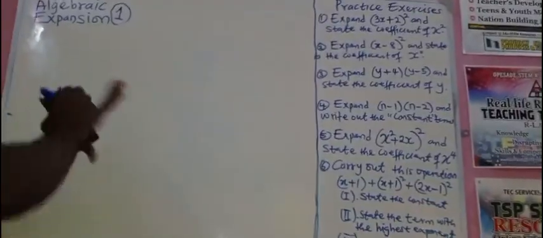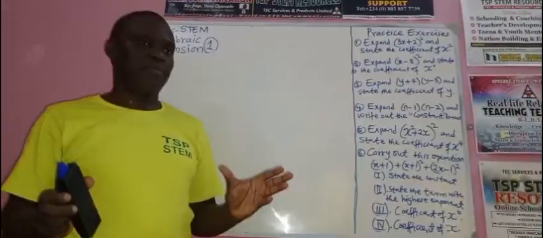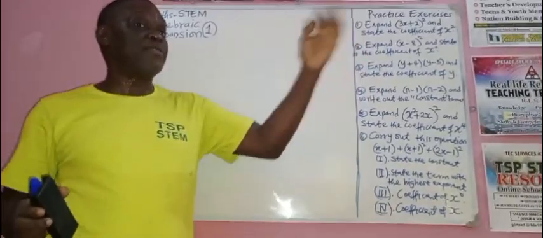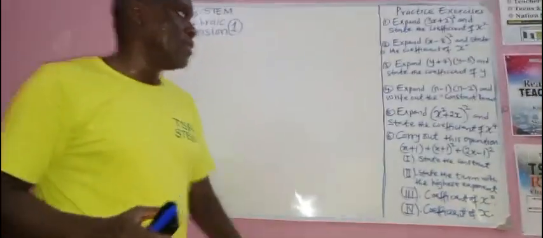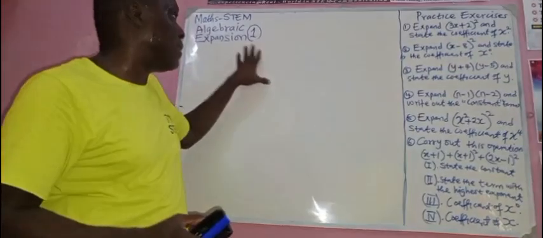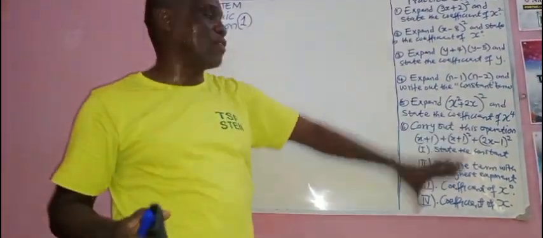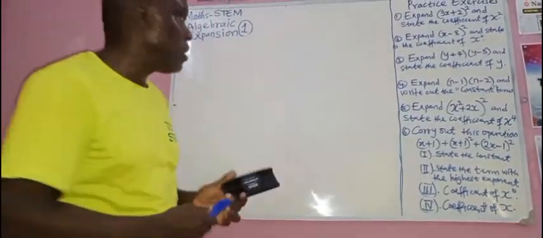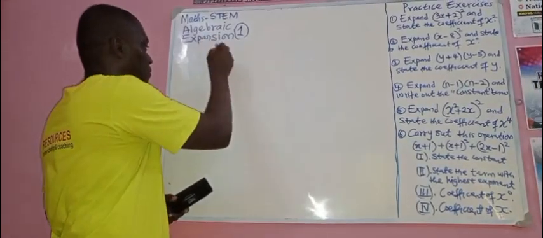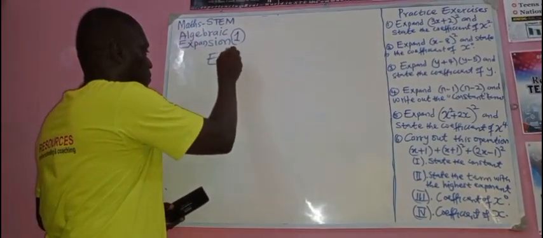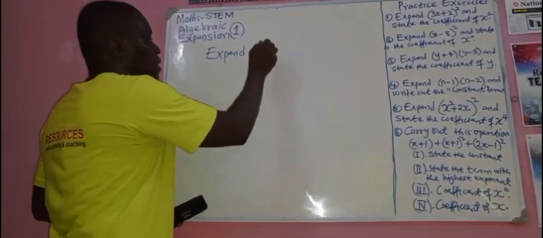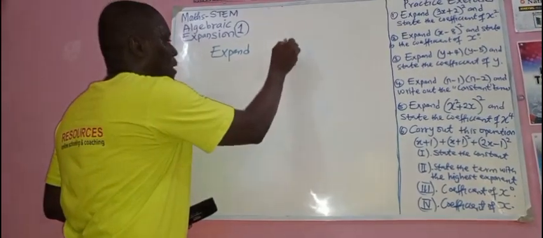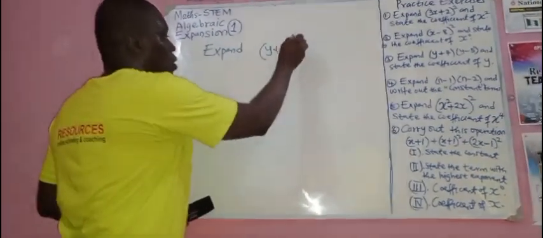Now, at the end of this, with all the preambles, for example, 1, 2, 3, 4, 5, 6, 7 that I've given you, we're now going to the main topic. Then you should be able to carry out these operations. Is that clear? Example 1. Expand. If I give you y plus 1 multiplied by y plus 3, for example.